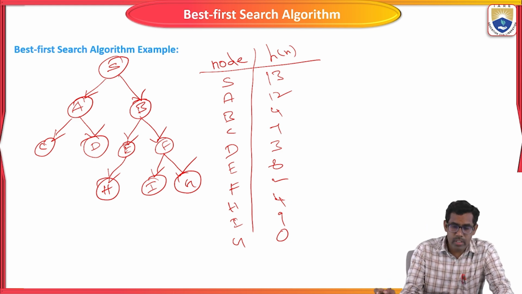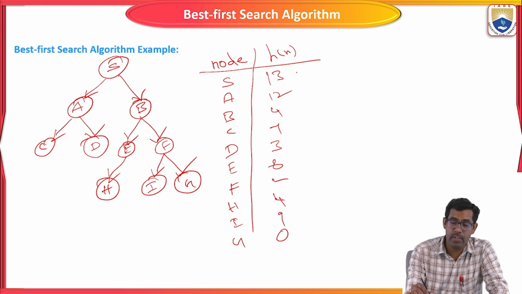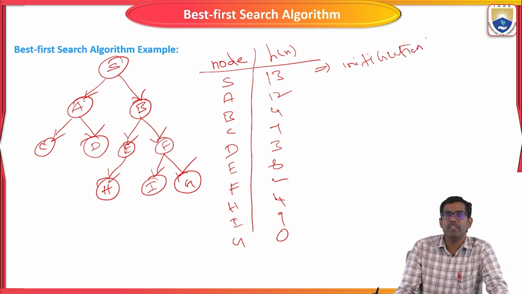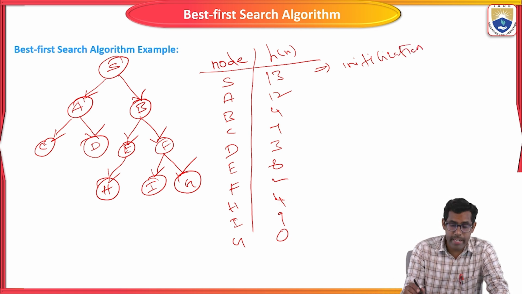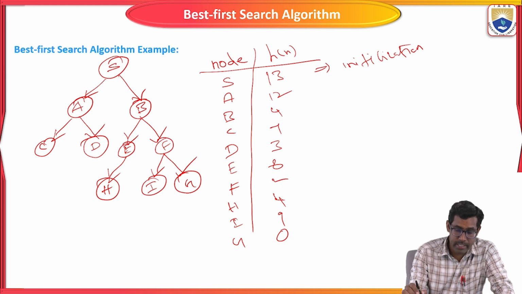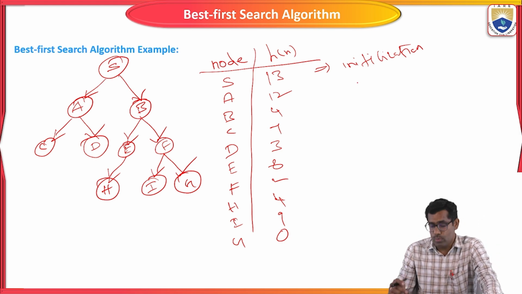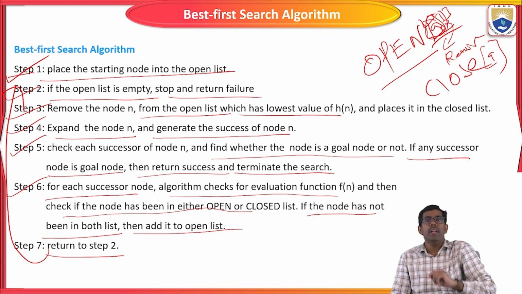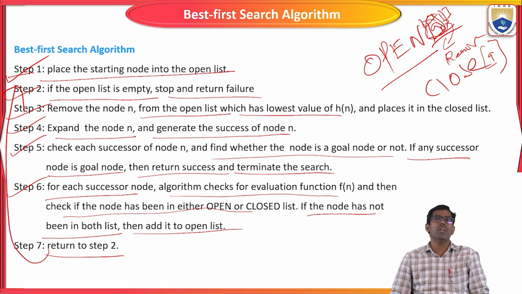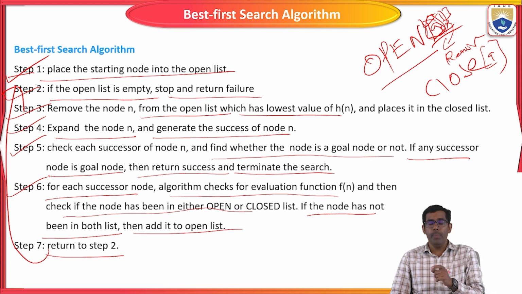After that, what is the first step? Initialization. Here we place the starting node into the open list.